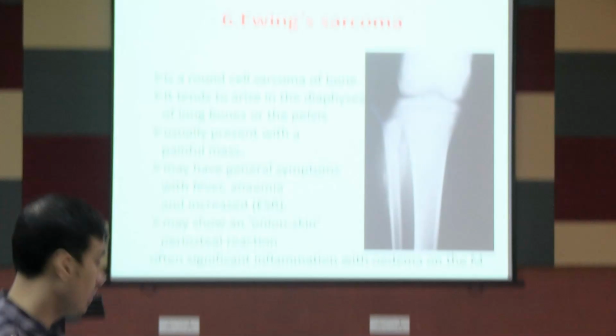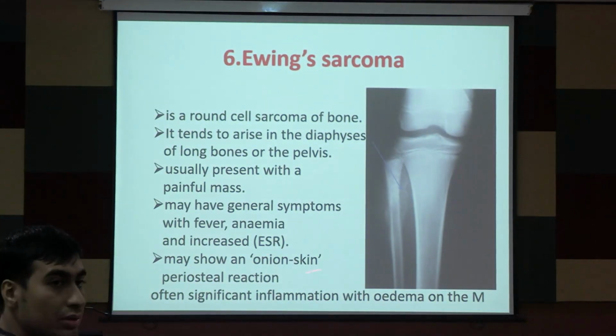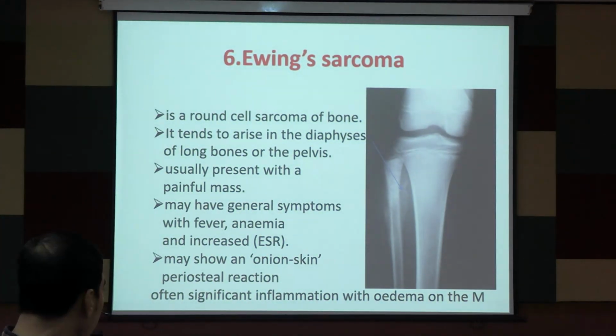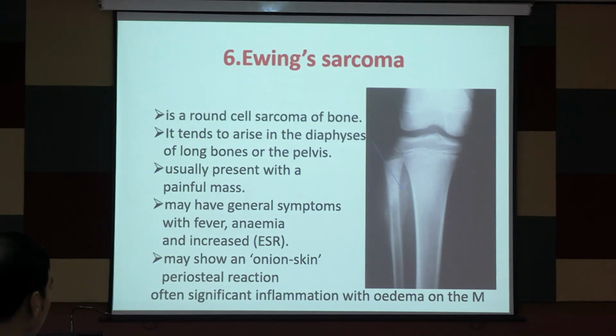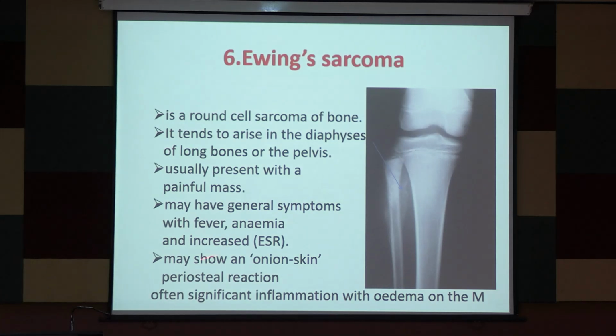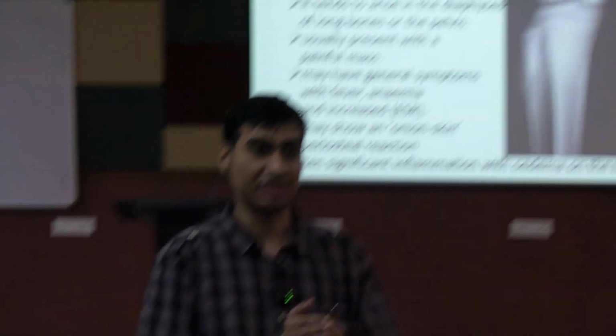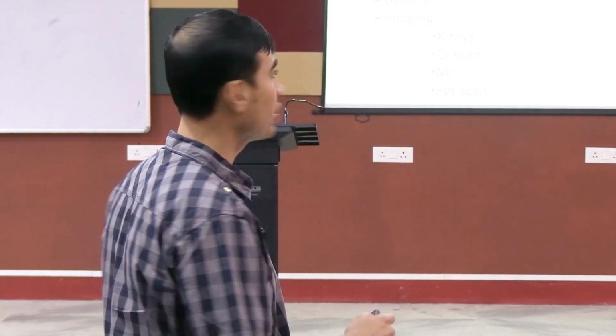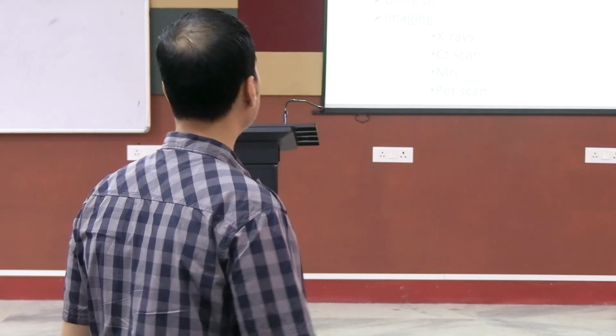Ewing sarcoma, see, again it is highlighted, onion skin, onion peel. These are all periosteal reactions. See, it is written, periosteal reaction. So again, Ewing sarcoma, where do you find it? Diaphysis of the bone, painful mass, fever, anemia, increased ESR, you will see all of it aggravated because there is a malignant lesion. So everything will be high. Okay. Don't worry, we are going to have a detailed class on each of the topics. What I wanted to do today is to give you an overview so that you know how wide the spectrum is and how you should approach this.